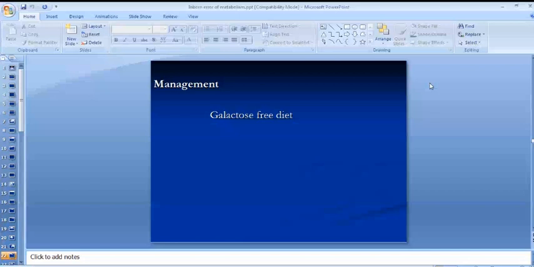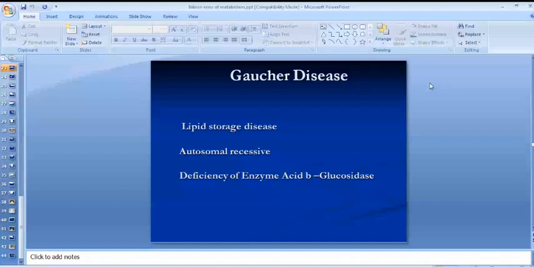The third important group of metabolic disorders is Gaucher's disease. As I have discussed earlier, it is a group of mucopolysaccharidosis or lipid storage diseases. It is also inherited as an autosomal recessive trait and is caused by deficiency of the enzyme galactosidase.